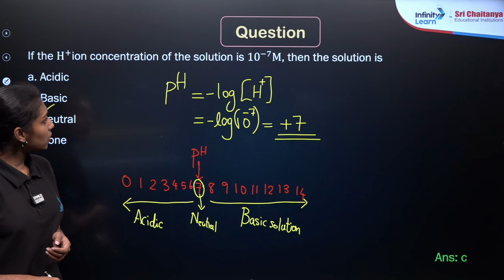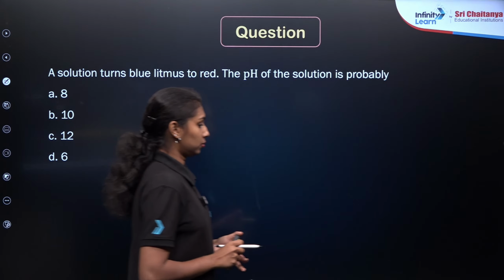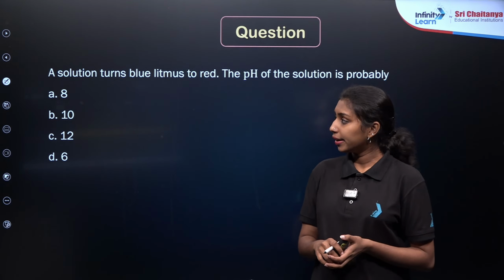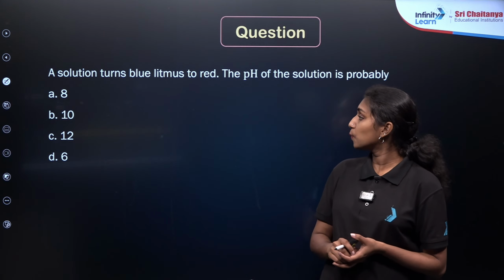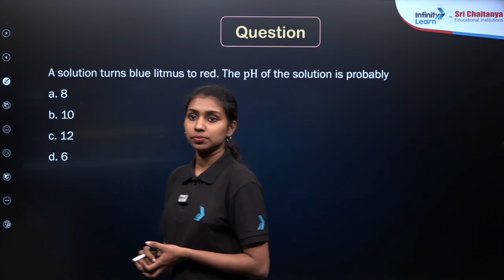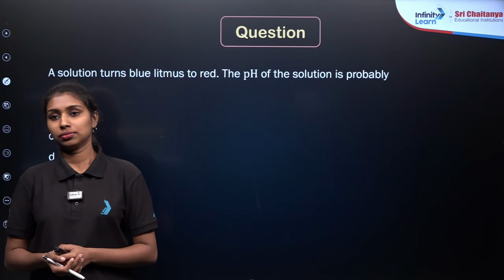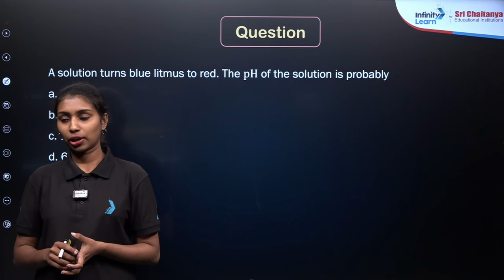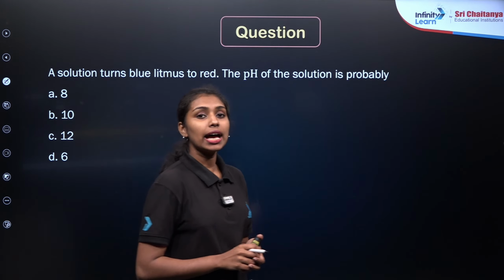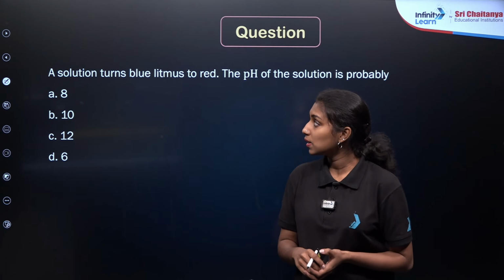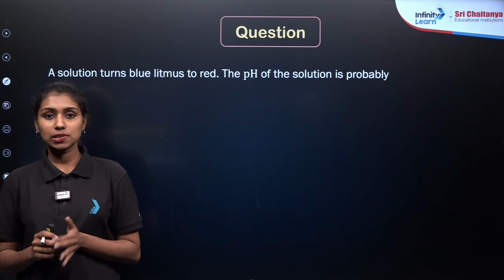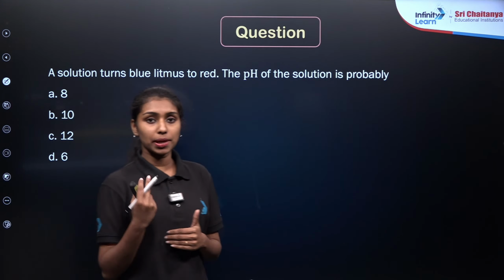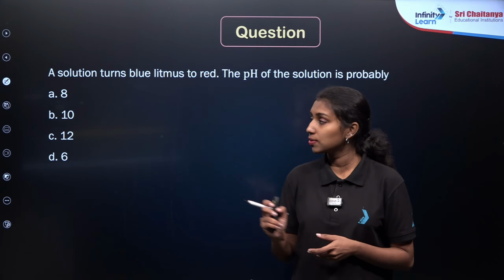Now we are moving to our next question. Read the question carefully. A solution turns blue litmus to red, then the pH of the solution is. According to the litmus test, we have defined the acid and bases, right? Whether it is turning blue litmus to red or red litmus to blue. So you need to identify whether the solution is acid, base or neutral. Then you need to identify the pH of the solution.